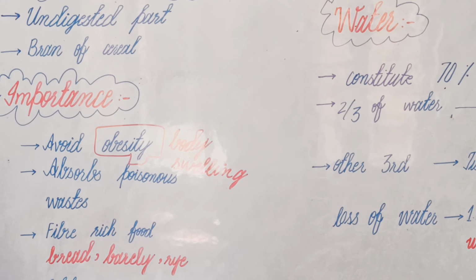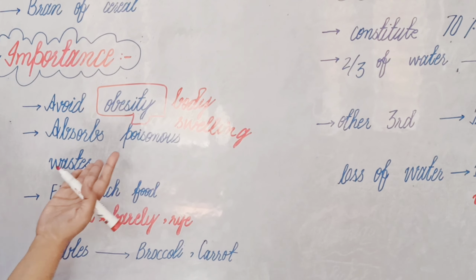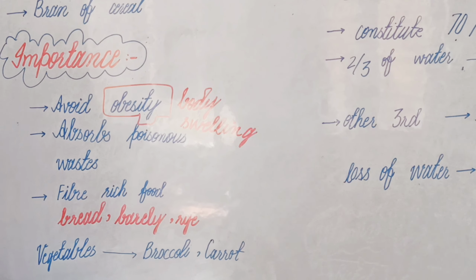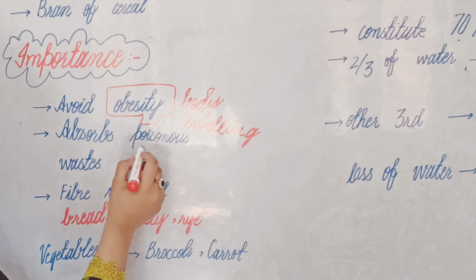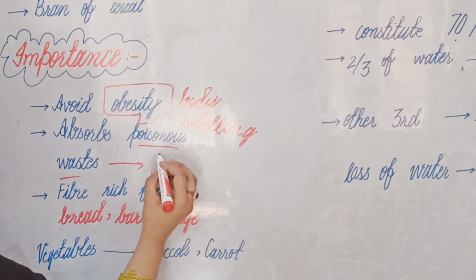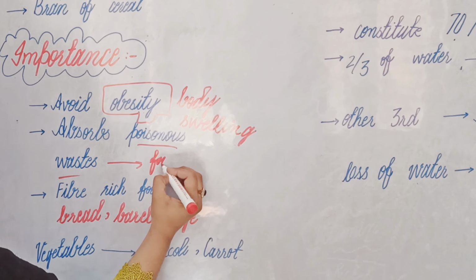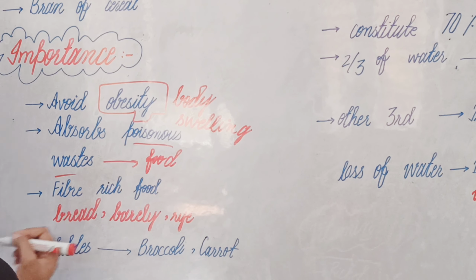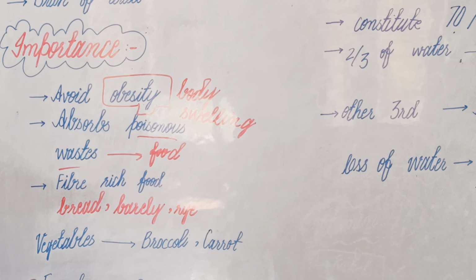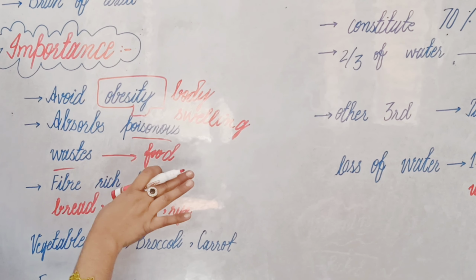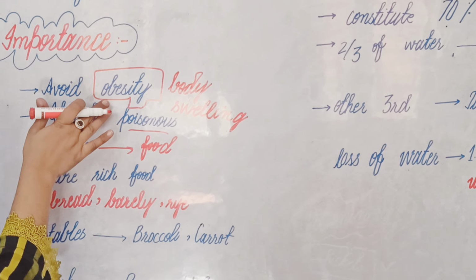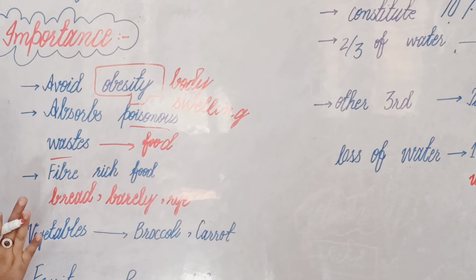It avoids obesity, and it absorbs poisonous waste from food. It satisfies your appetite but cannot make you fat. It avoids fat, as I told you about obesity.